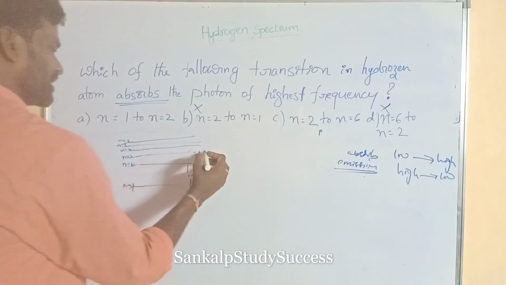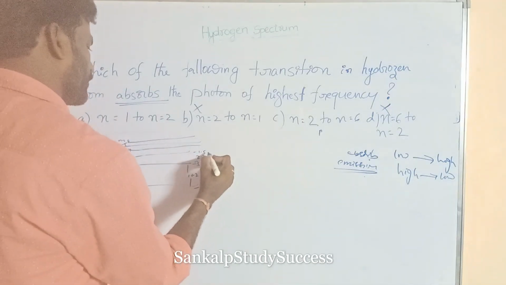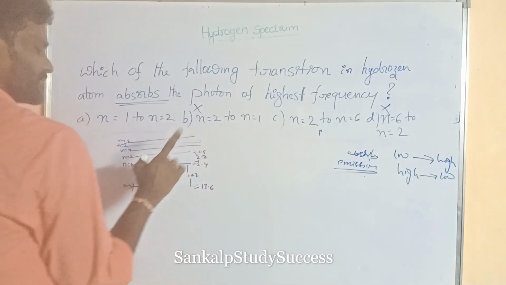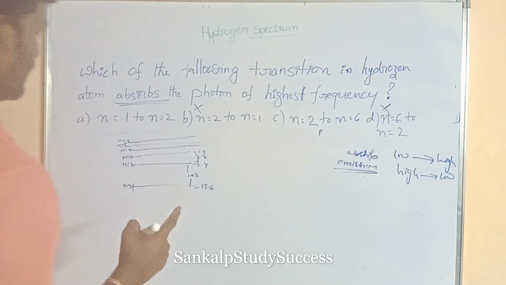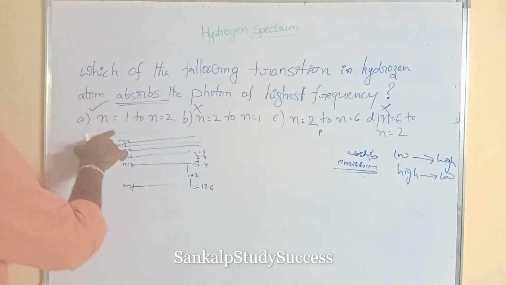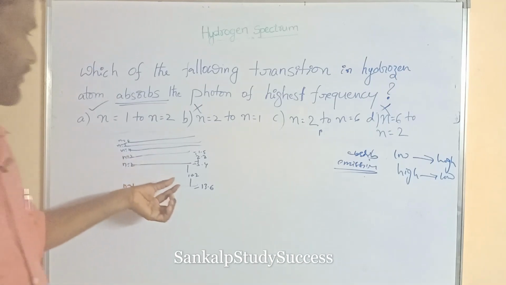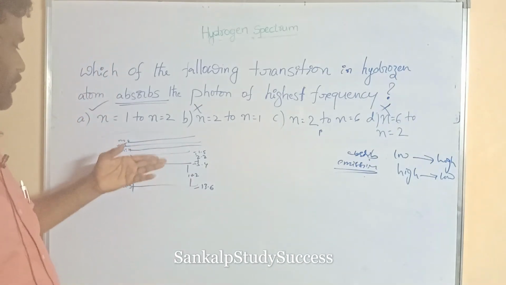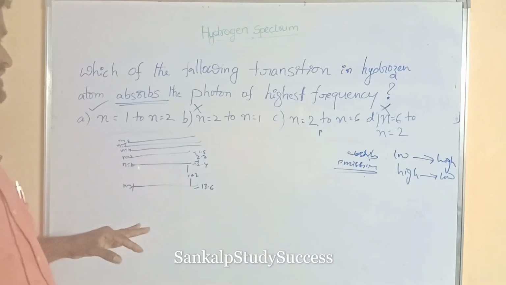And 3 to 4 is also very small, like 2.2. So what is the right answer? n is equal to 1 to 2, that is the high energy gap. The electron jumping from 1 to 2 absorbs high energy.